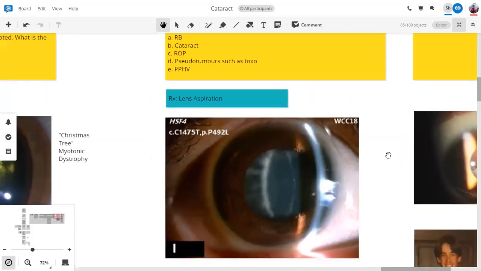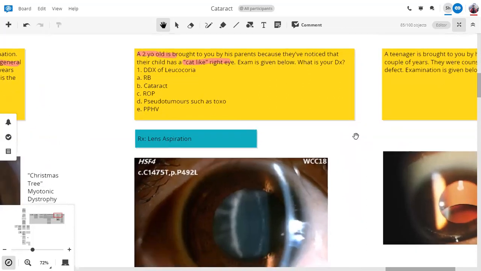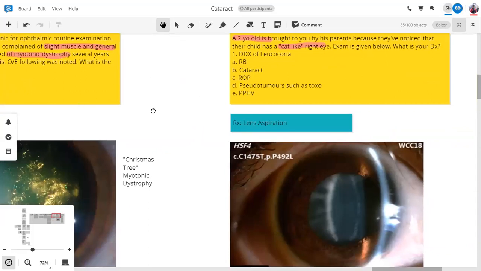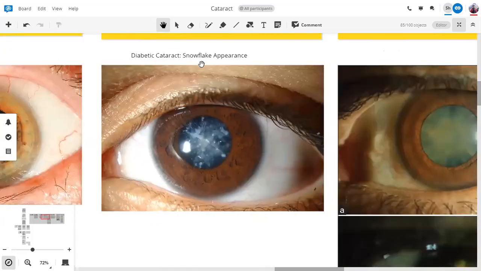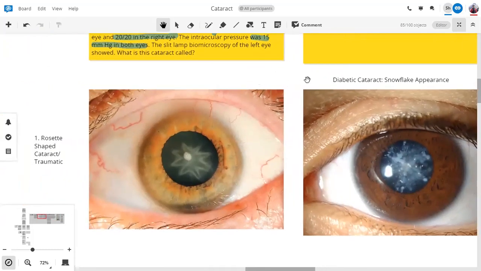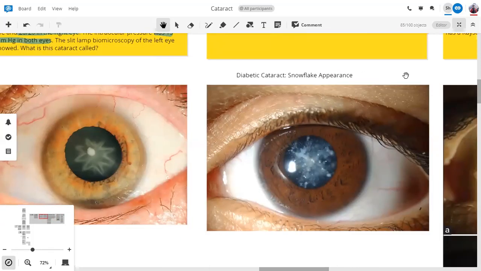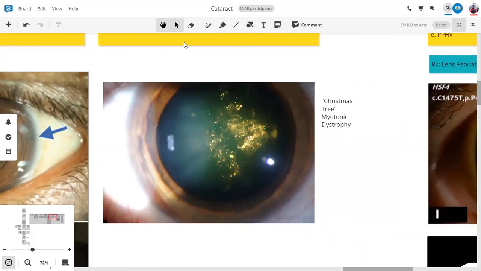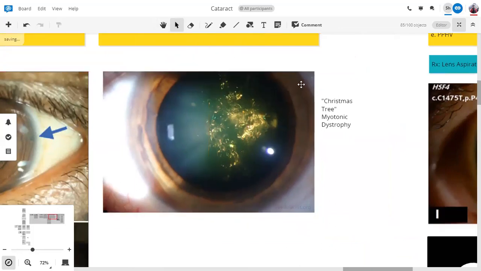Lens aspiration, remember, is a treatment which is done in younger children and in congenital cataracts. In all the other cataracts we performed phacoemulsification, because in adults, even if it's a cortical cataract, the nucleus is hard. It cannot be simply aspirated. Whereas in children, the nucleus is liquid, so it can be simply aspirated without the need to perform phacoemulsification.